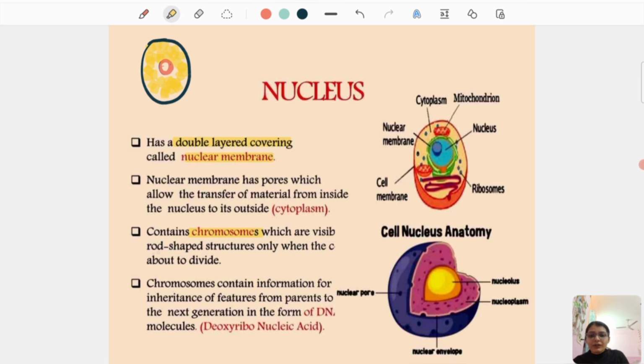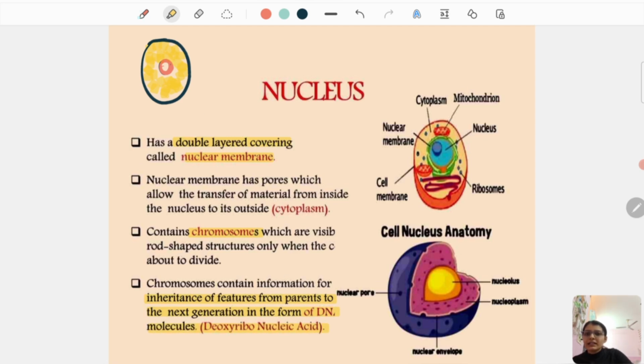These are visible rod-shaped structures which are seen only during cell division. They have a role in cell division. Chromosomes contain information of inheritance features from parents to the next generation in the form of DNA molecules.